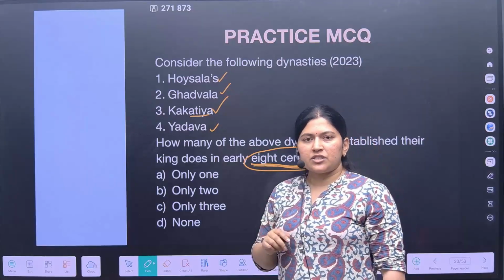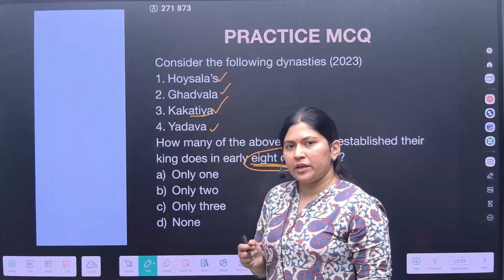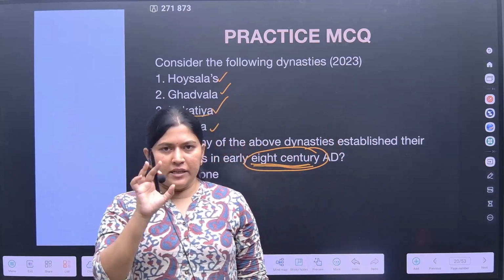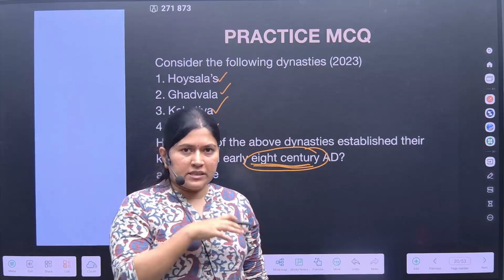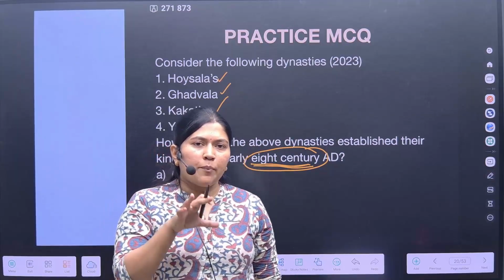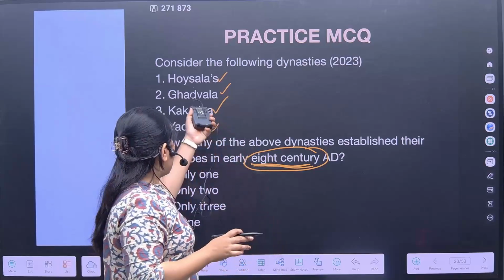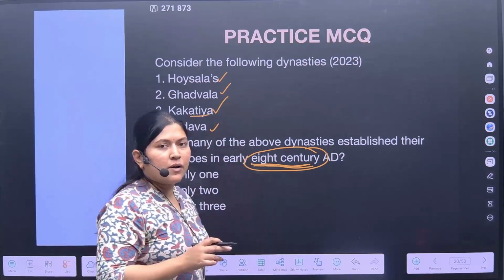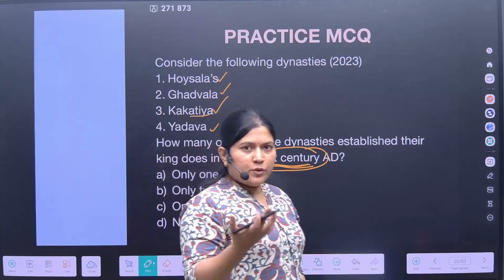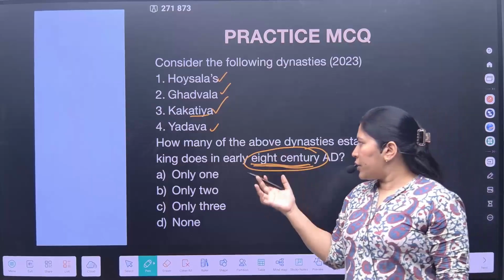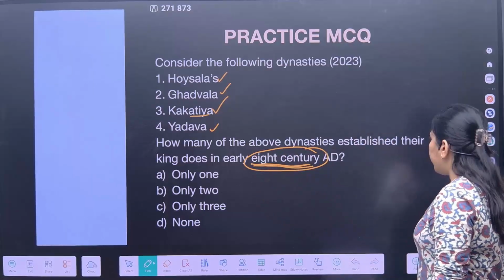So if we are studying the initial phase of the Gupta period, we are at 320 to 330 AD, and we would be discussing only up till 550 AD. So there is no sight of Hoysalas, Gadwala and Yadava. But yes, in the future we would be seeing all these dynasties. Okay, let's move forward.